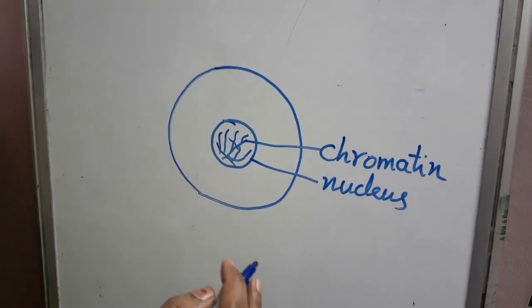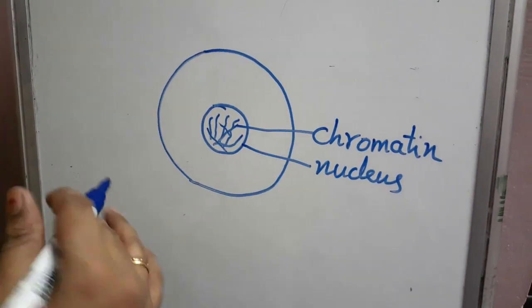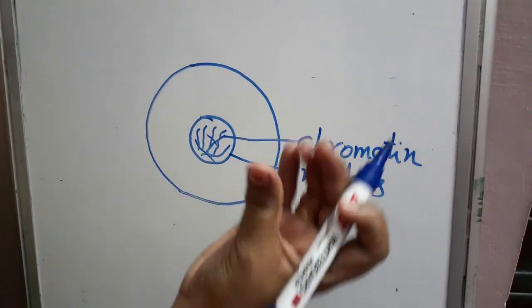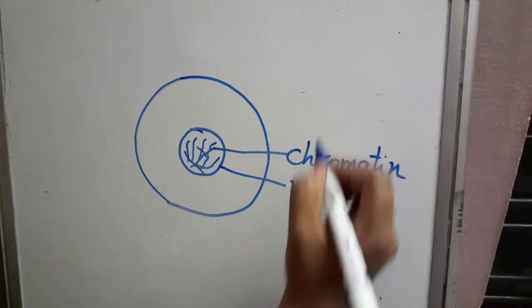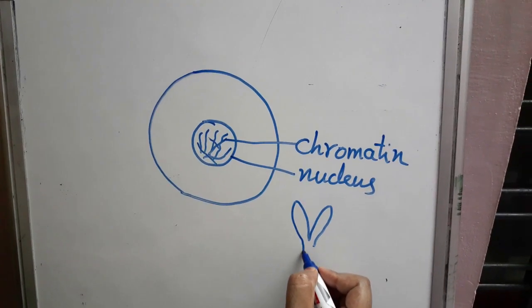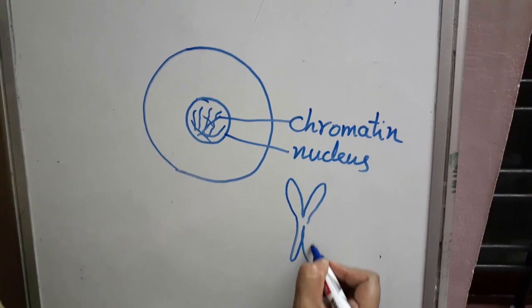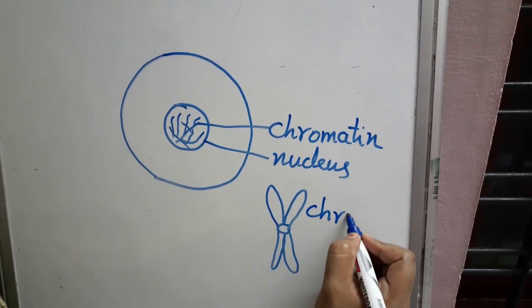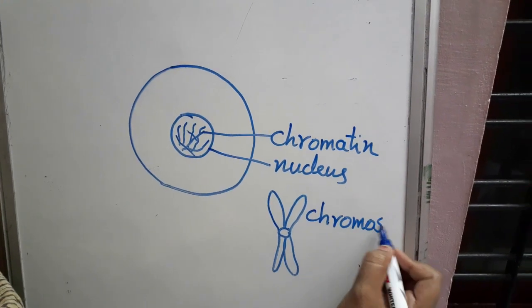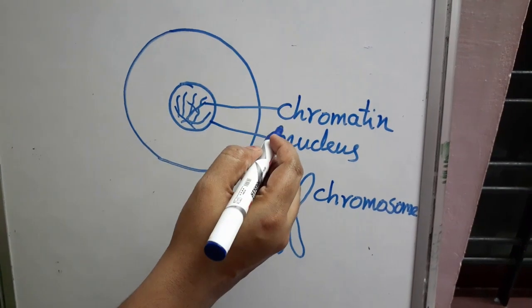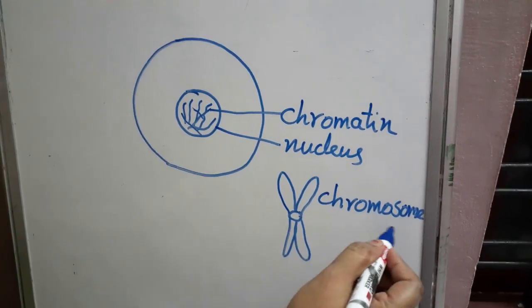At the time of cell division, at the time of reproduction, this chromatin will condense. Condense means it will become short and form a short condensed structure that is known as the chromosome. This happens only at the time of cell division. The thread-like structure will condense to form the chromosome.